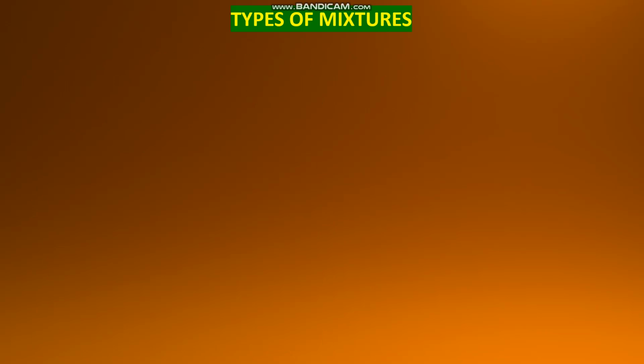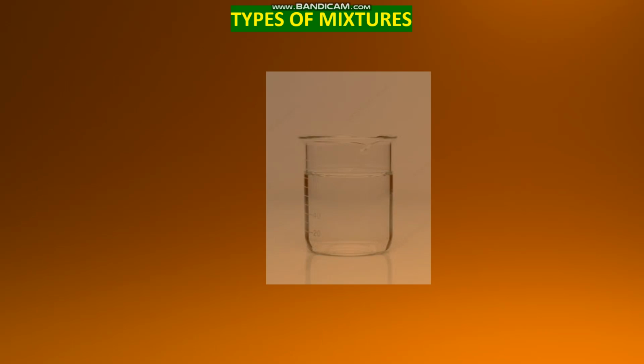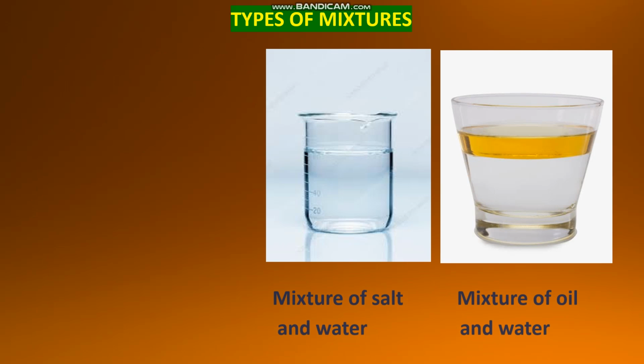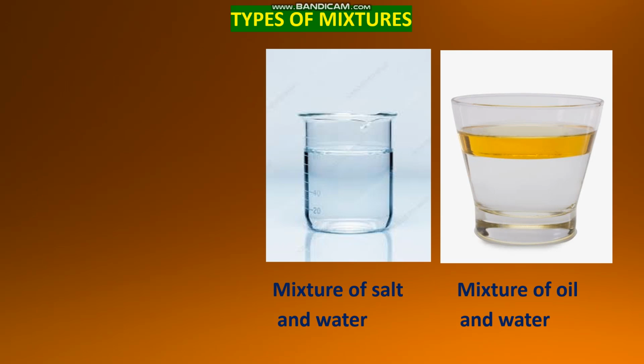Next we are going to learn types of mixtures. Here are two examples given. First one, mixture of salt and water. The other one, mixture of oil and water. So here in the first example, salt is dissolved in water. Whether we can see the salt particles here? No. Why? It is uniformly mixed here. So it is a uniform mixture.